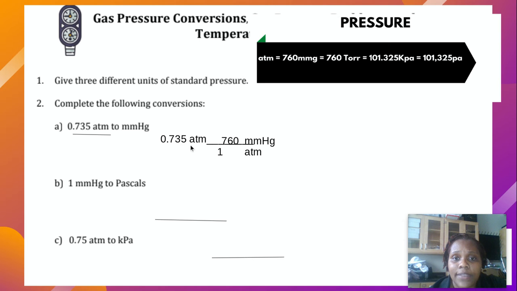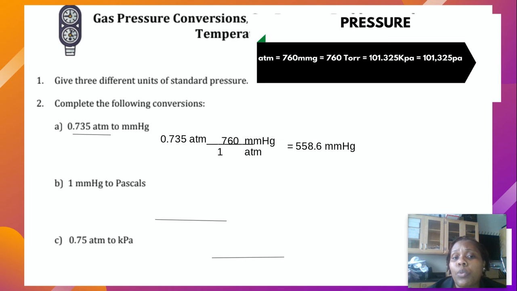I'm going to take the given, multiply it times the number at the top, and divide it by the number at the bottom. Pause the video for a second. Solve the problem. Did you get 558.6 millimeters of mercury? Awesome work. Now, what I would suggest is to pause the video and try B and C on your own, and then come back and play the video to see if you got B and C right.